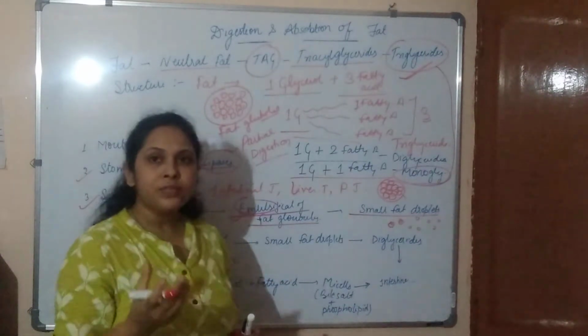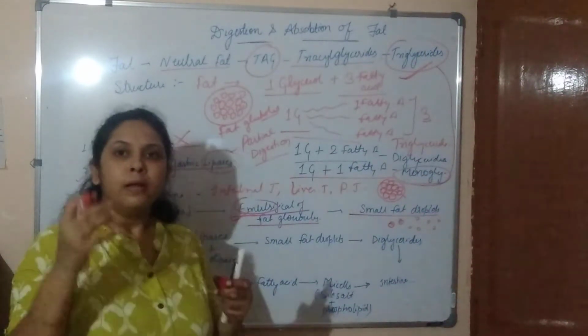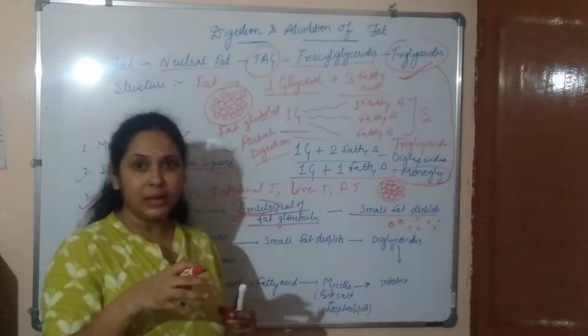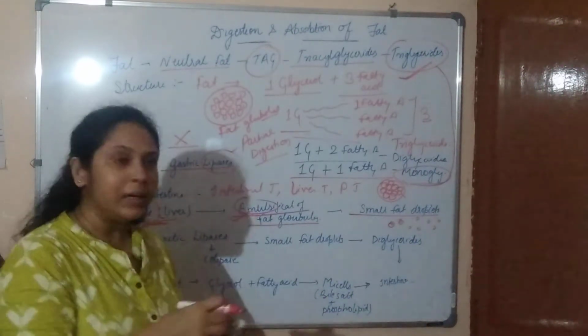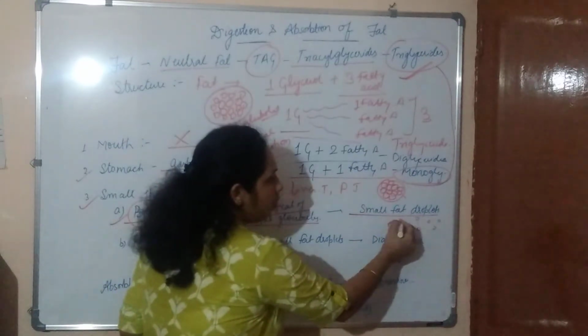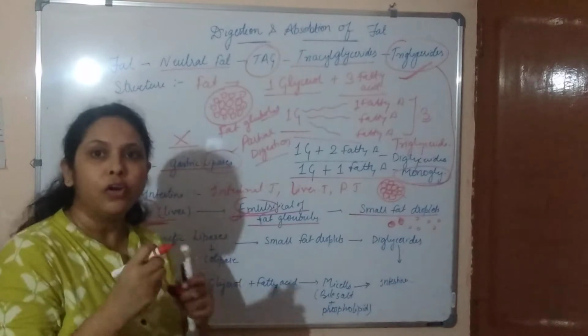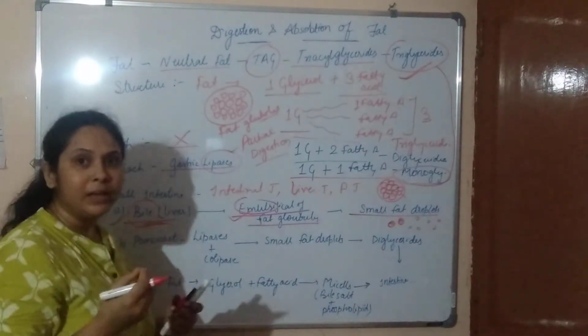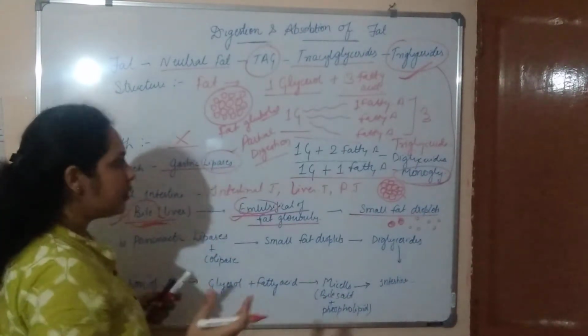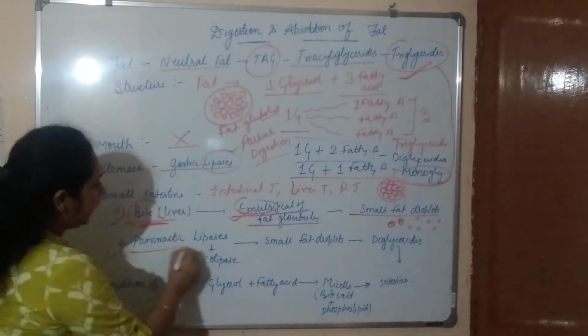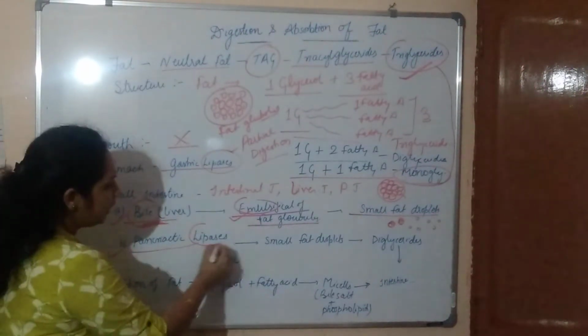Increasing the surface area means the lipase enzymes produced by the pancreas can act effectively on these small fat droplets. They can easily bind with the fat droplets and do more efficient work. Now pancreatic juice contains lipase.